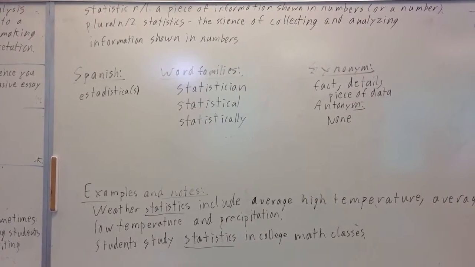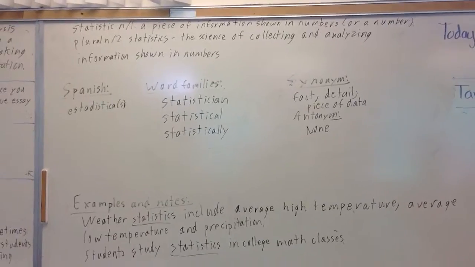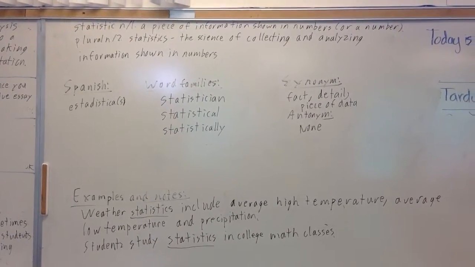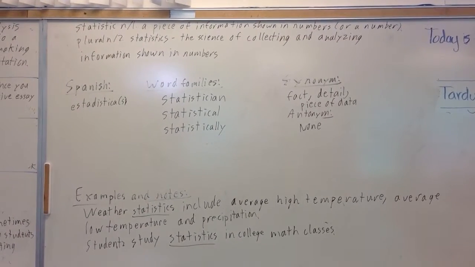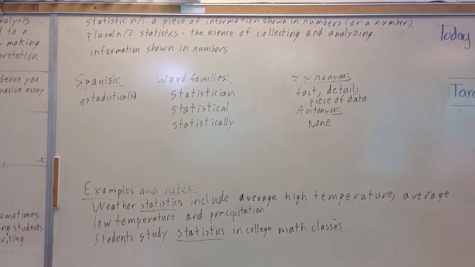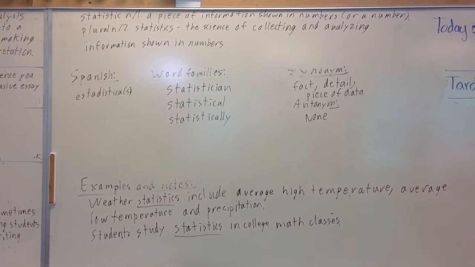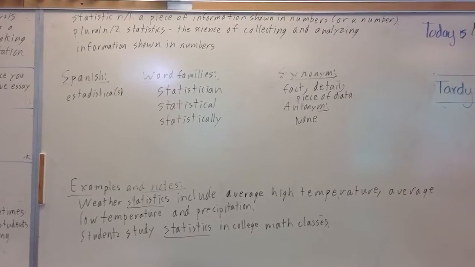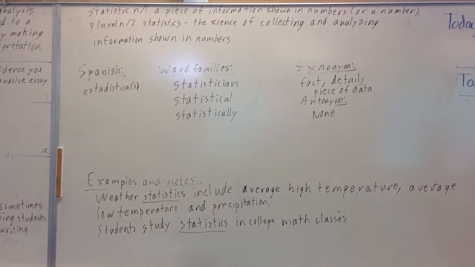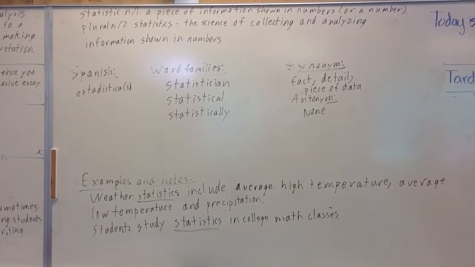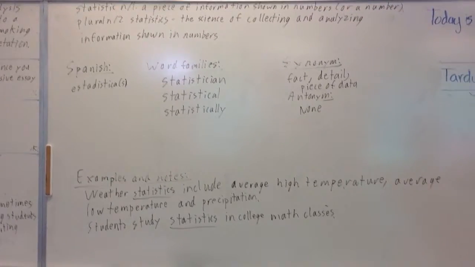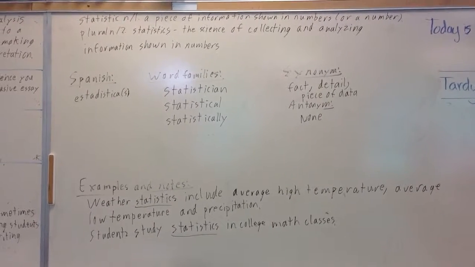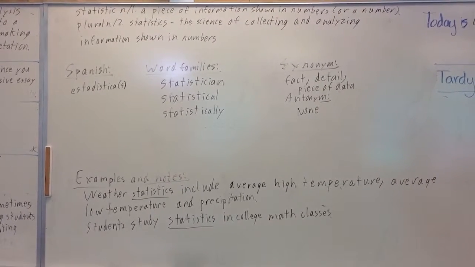Statistic is a noun, and we have two meanings on the card. So what is a statistic? It is a piece of information shown in numbers. I put "or a number" because you can have one statistic that's only one number. If you say "numbers," it implies that you can't have only one, but you can have one number. That number is called a statistic, even if you just have one number. So that's why I think it's good to add "or a number." "A number or numbers" is better than your definition that you have right now.